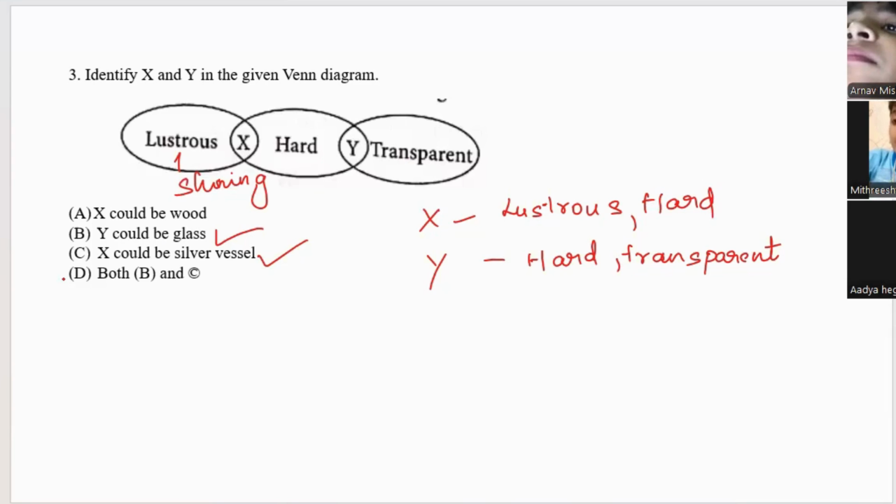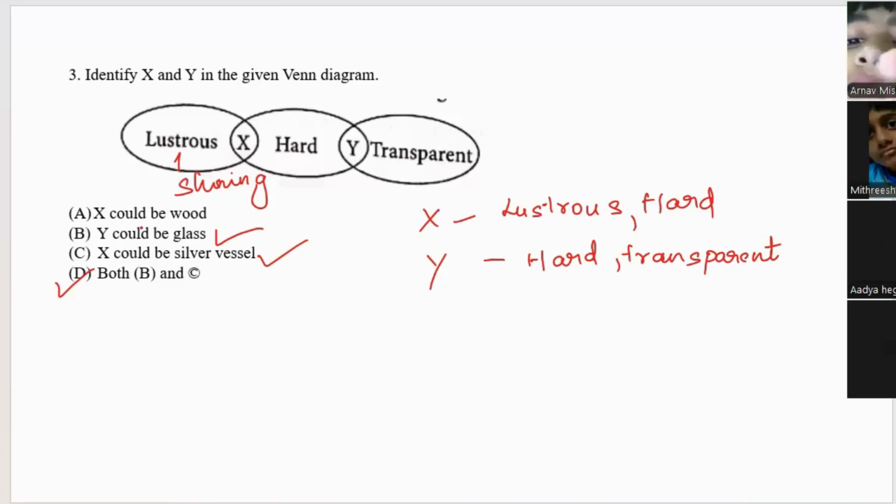Breakable, but that is hard only, right? They are very hard. We can't break glass with a single punch, or else our hand will also get damaged. Yes, that is hard only. They are hard and also transparent. So both B and C are correct. Y could be glass and X could be a silver vessel.